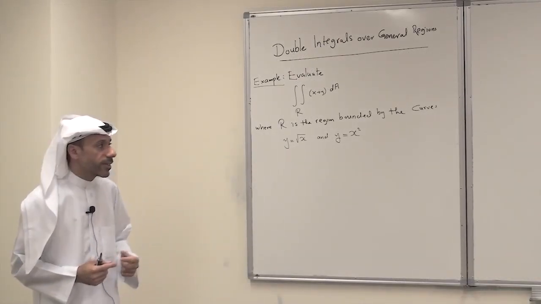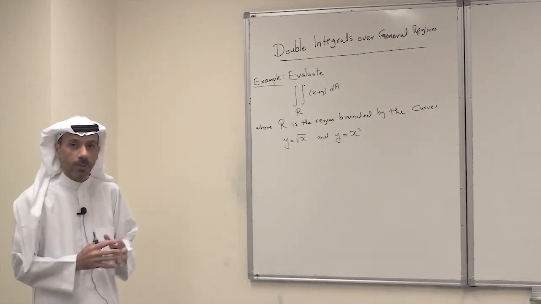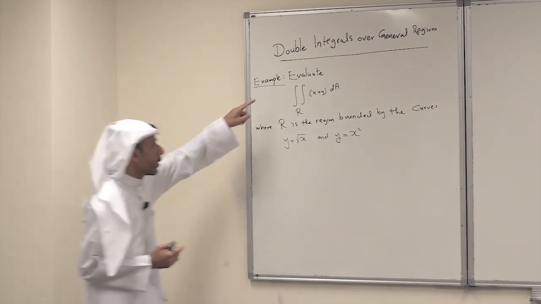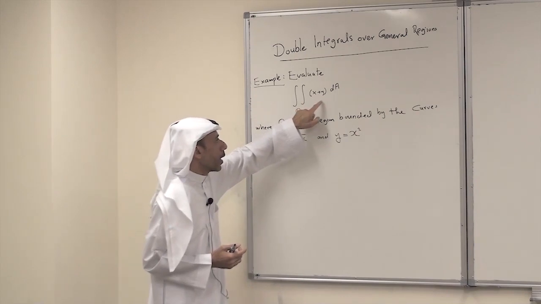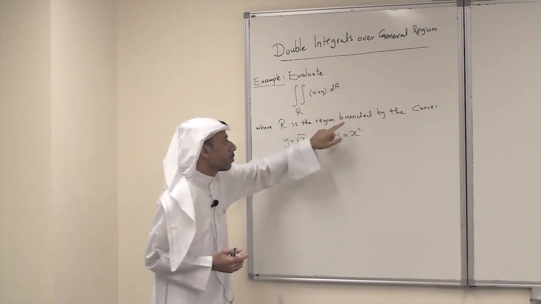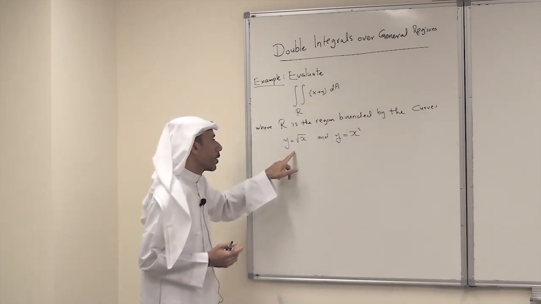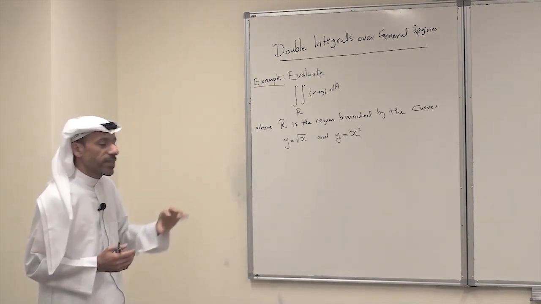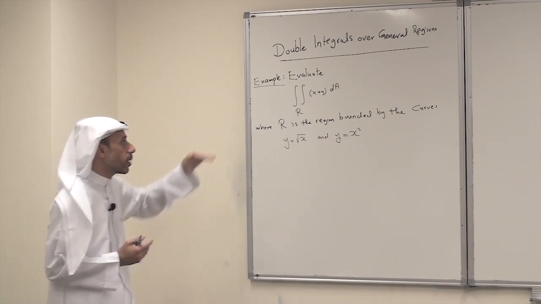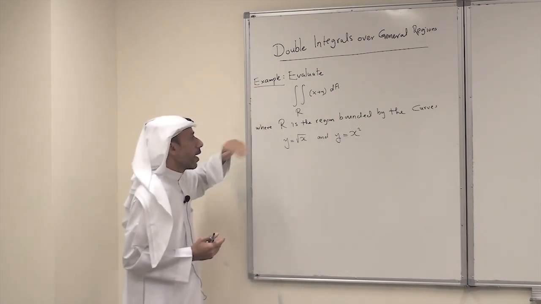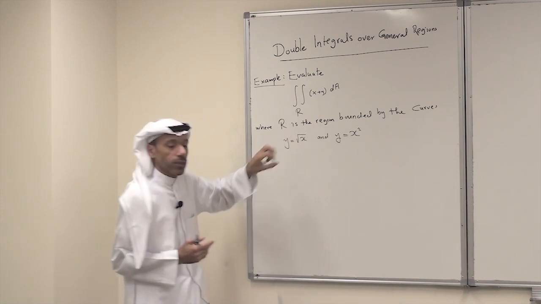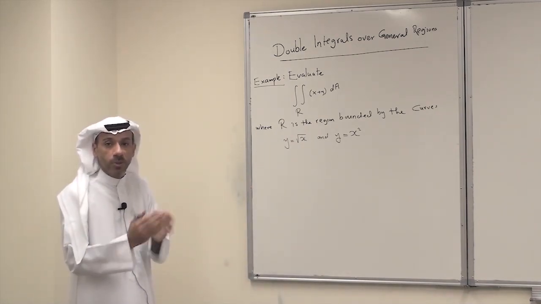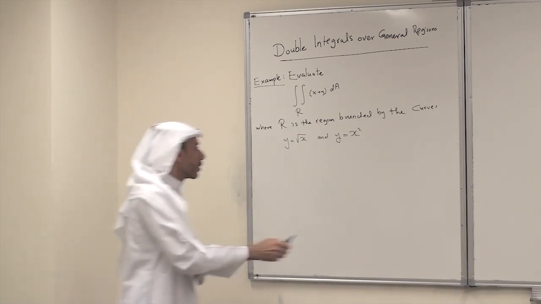Now let's give an illustrative example about double integrals over general regions. So evaluate the double integral of xy dA over R, where R is the region bounded by the curves y equals root x and y equals x squared. The first step in the evaluation is to set up the limits of integration. And for that we have to sketch the region R and decide whether it is of type 1 or of type 2. So let's start.